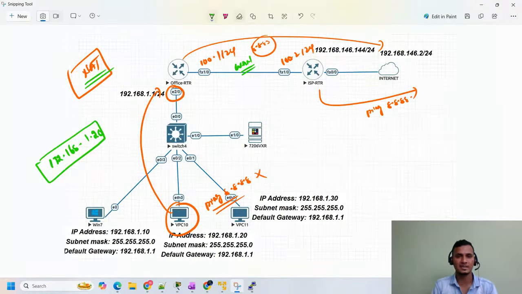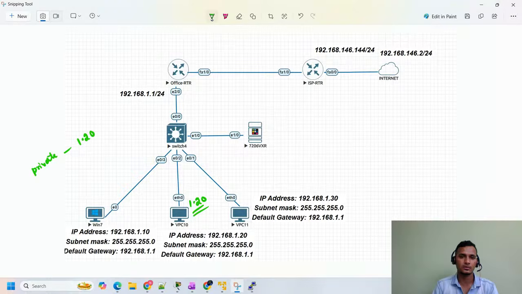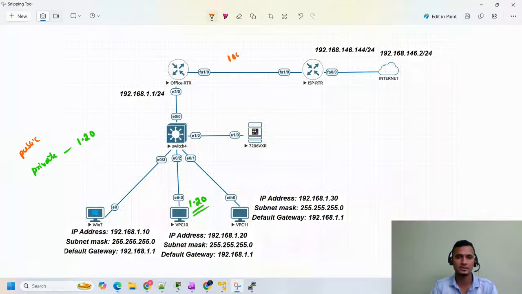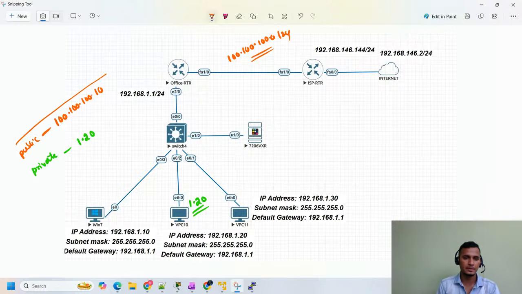We'll do a static NAT, and then understand how the NAT works. I'm going to use this 1.20 PC. The private IP is 1.20, and for the public IP I'm going to use one from this same subnet. Here we have the 100.100.100.0/24 subnet. Here I'm going to use the IP 100.100.100.10. I'm going to translate this IP address with the private IP address below. Let's see how the magic works.